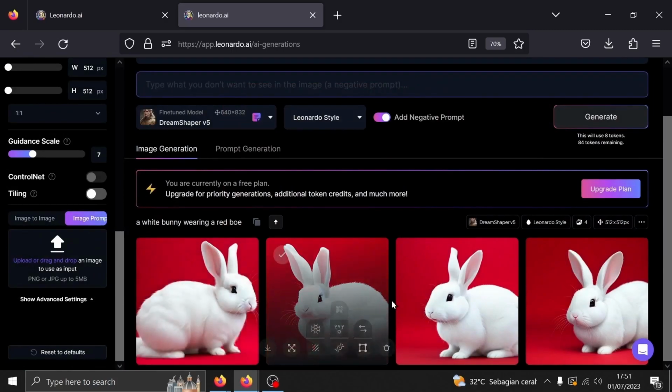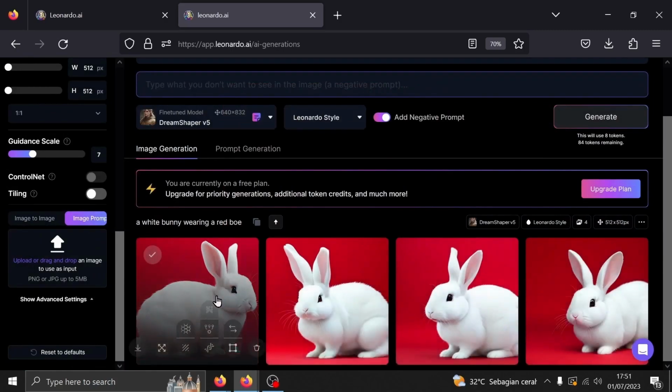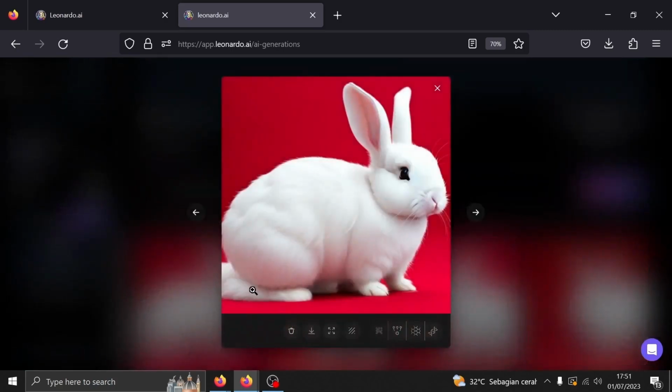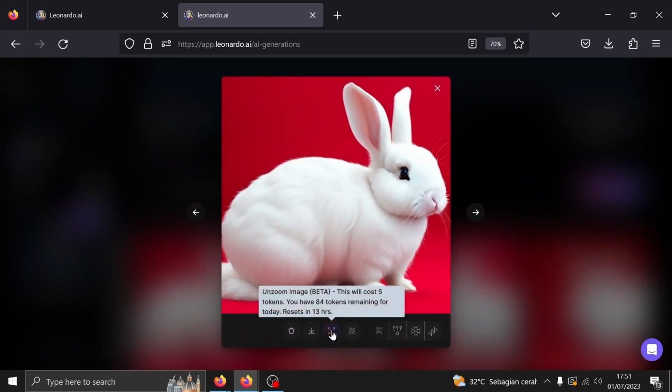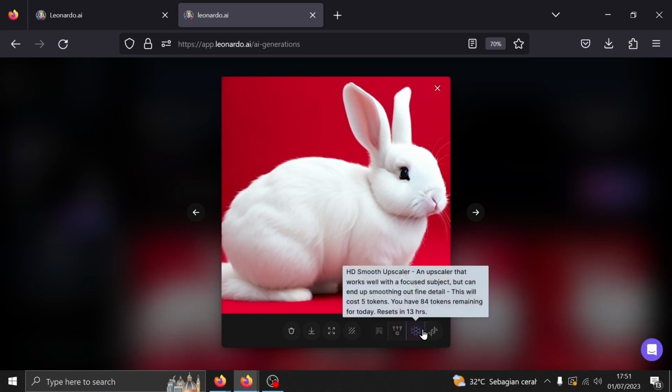In any way, if you hover over the image or left-click on the image, you'll see a couple of options. You can either delete the image, download the image, unzoom the image. I honestly haven't figured out what unzoom does. Remove the background, and a selection of upscales. Aside from deleting and downloading the image, other features cost you points. Therefore, I'll show you guys other free alternatives for them also.